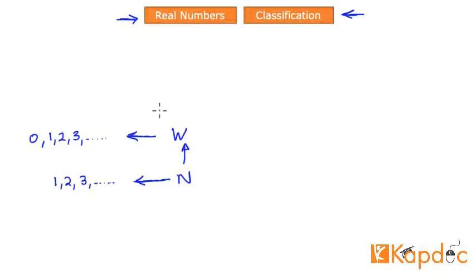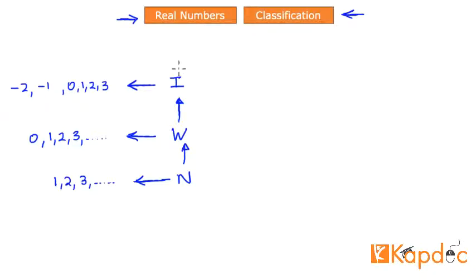Now as you go further up, there exists another higher layer of numbers known as integers. By way of this diagram, you can say that integers contain 0, they contain the positive whole numbers, and they also contain the negative numbers. That is why we call them integers. The important thing to keep in mind is that integers are always in whole units, either positive or negative, and they also contain a 0.